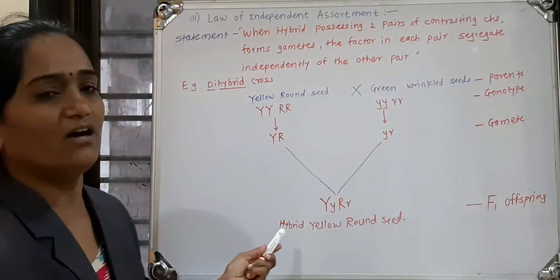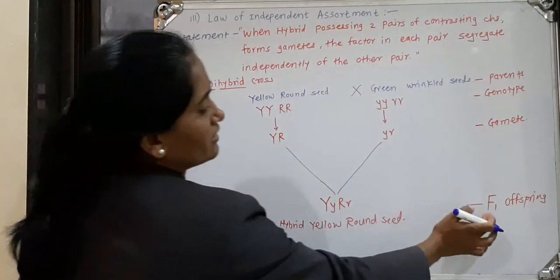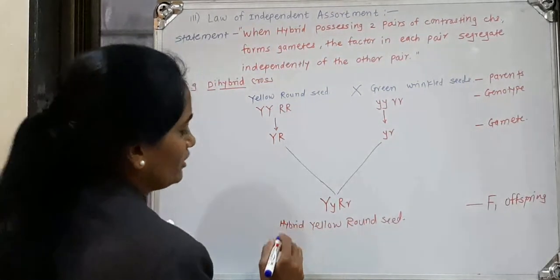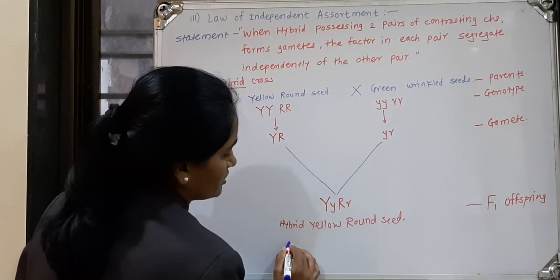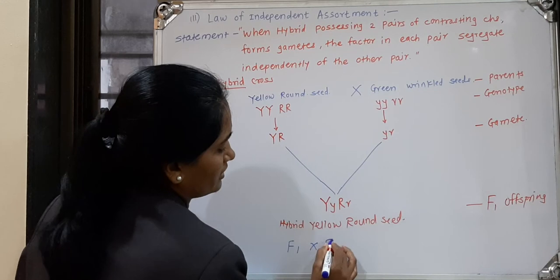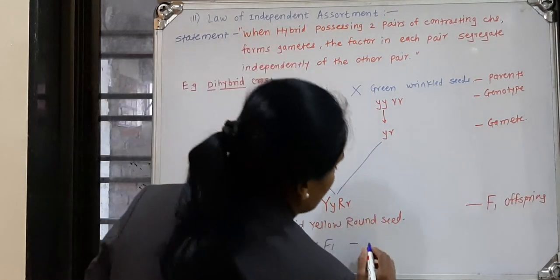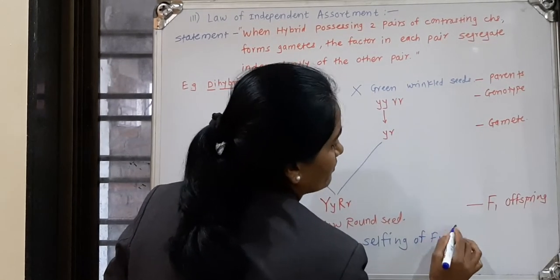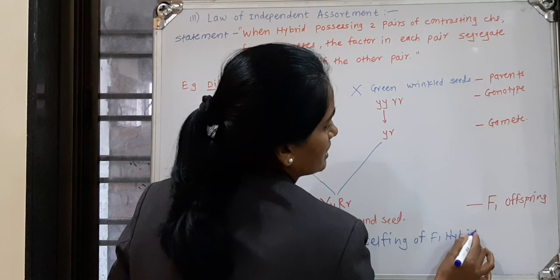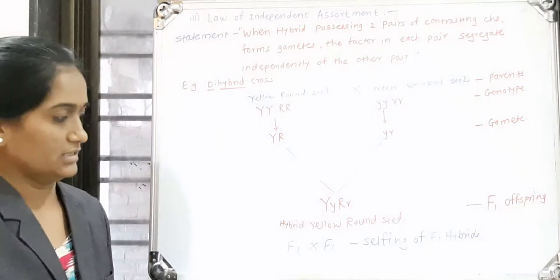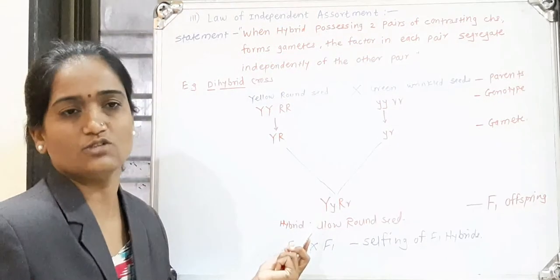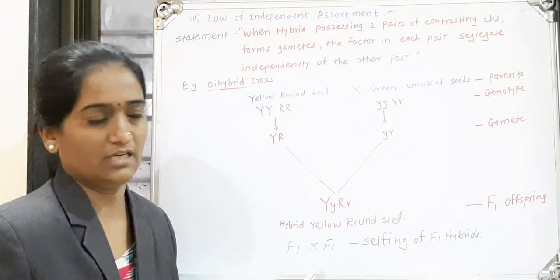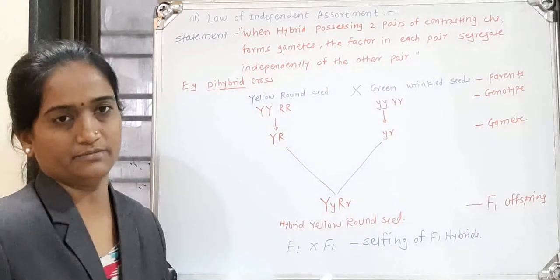For the F2 generation, what happened? The next step is selfing of F1 hybrids, meaning the F1 offspring. For getting the F2 generation, we will use parents from the F1 generation. F1 is crossed with F1, and this step is known as selfing of F1 hybrids. The offspring obtained in the F1 generation get crossed with each other.